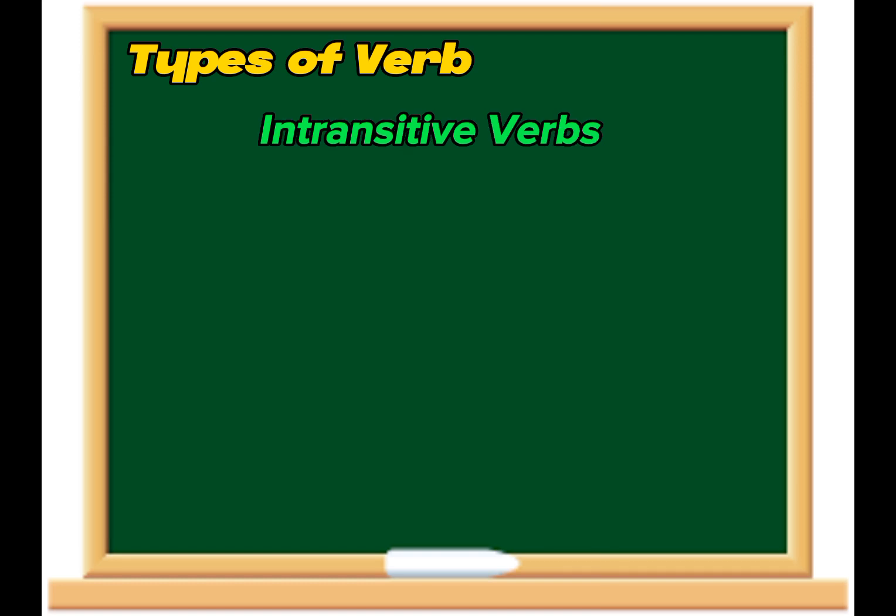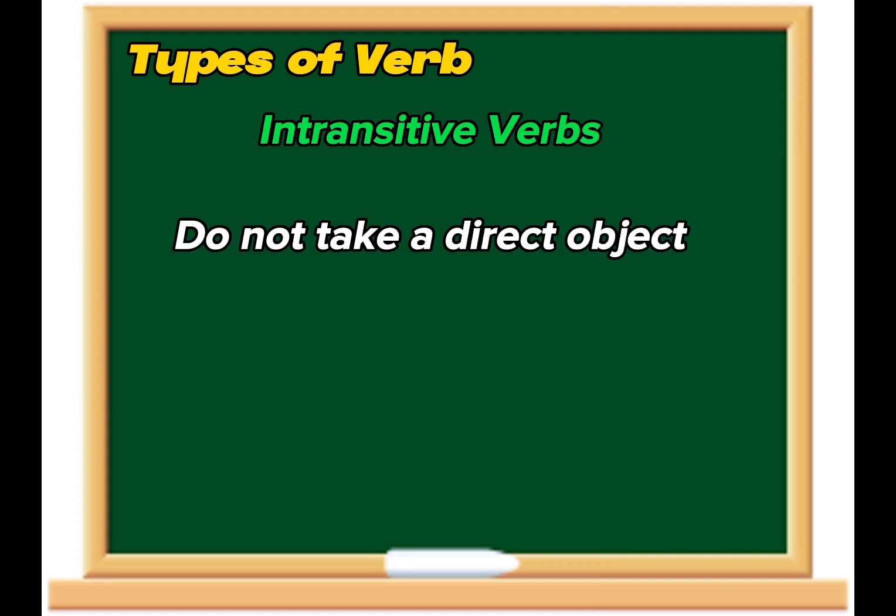Then we have intransitive verbs. Intransitive verbs are different from transitive verbs because there is no direct object following an intransitive verb. For example, we traveled to London. In this sentence, traveled is a verb, but as London is not receiving the action of the verb, it's not a direct object, so traveled is an intransitive verb.